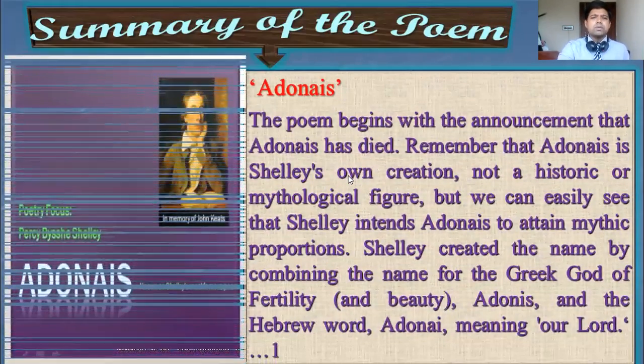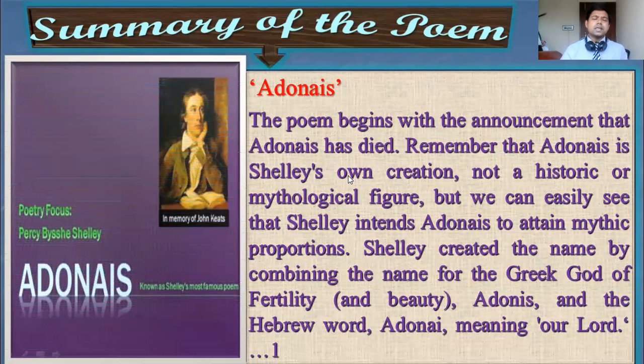Now, at first, before going to show you the selected text, I will show you the summary of the poem. So, Adonais, this is the first slide for the summary. The poem begins with the announcement that Adonais has died. So here Adonais indicates John Keats. Remember that Adonais is Shelley's own creation, not a historic or mythological figure.